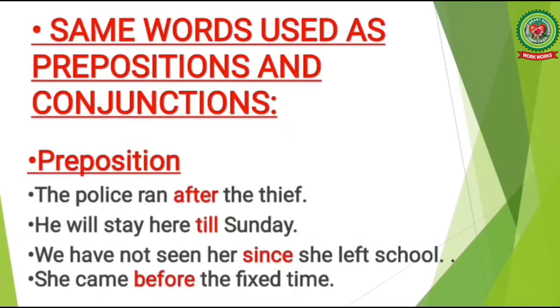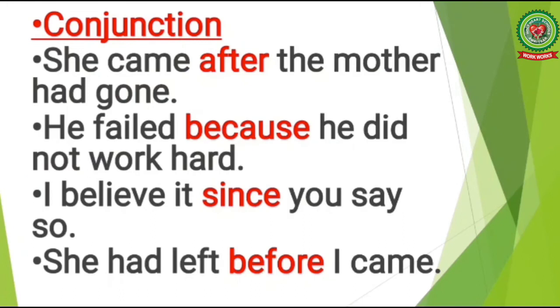Now what is a conjunction? A conjunction is a joining word or linker or a connector. It connects two clauses or two sentences. Now look at these examples. She came after mother had gone. In this sentence, we have two clauses. She came and mother had gone, which are joined by the word after. So, a word that joins two clauses is known as a conjunction.